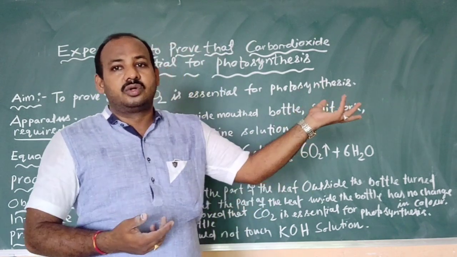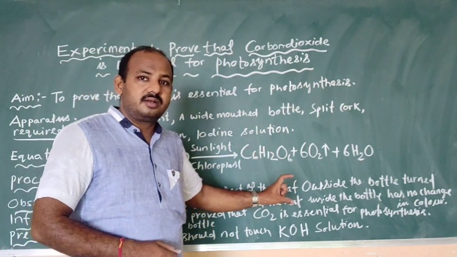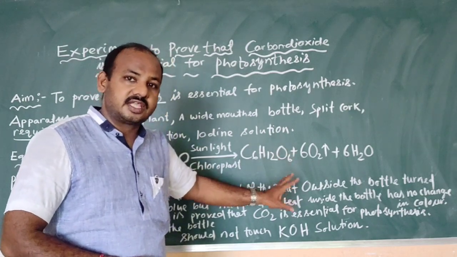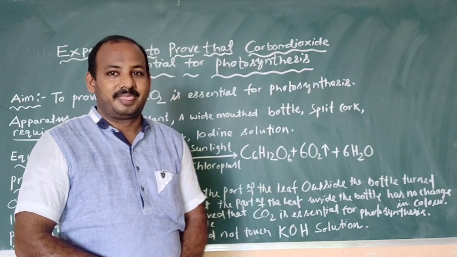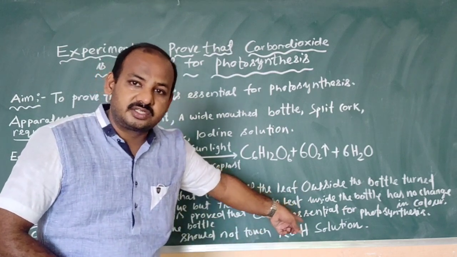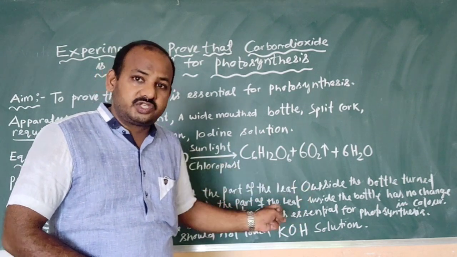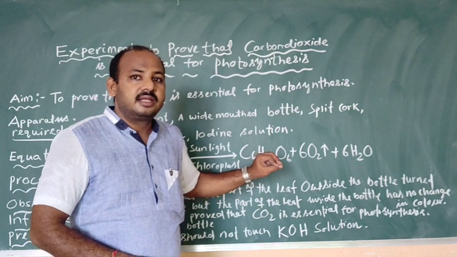Carbon dioxide is also present in the air. But inside the bottle, all the factors essential for photosynthesis are present except carbon dioxide. Because we have taken potassium hydroxide solution, and potassium hydroxide solution will absorb the carbon dioxide present in the air in the bottle.